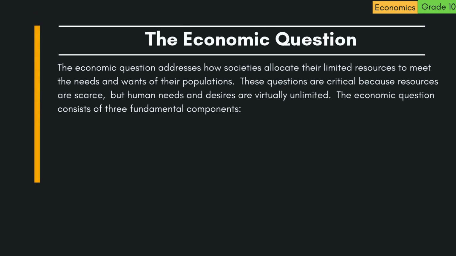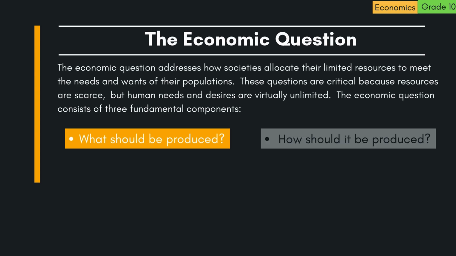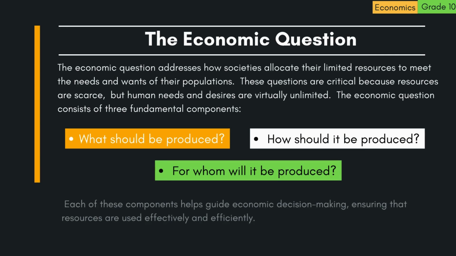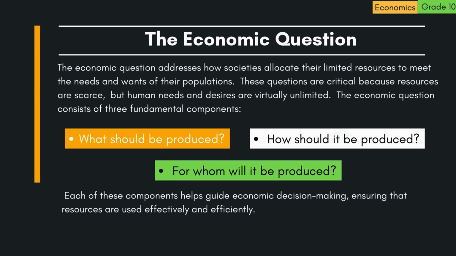The economic question. The economic question addresses how societies allocate their limited resources to meet the needs and wants of their populations. These questions are critical because resources are scarce, but human needs and desires are virtually unlimited. The economic question consists of three fundamental components: what should be produced? How should it be produced? And for whom will it be produced? Each of these components helps guide economic decision-making, ensuring that resources are used effectively and efficiently.